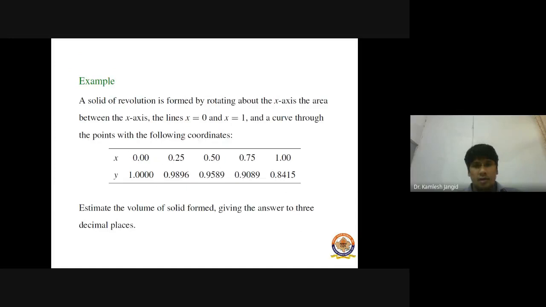Now next one is one more example. A solid of revolution is formed by rotating about the x-axis the area between the x-axis, the line x equals 0 and x equals 1, and a curve through the points with the following coordinates, right? Different values we are given for different values of x and different values of y. Now we have to estimate the volume of the solid formed, giving the answer up to 3 decimal places.